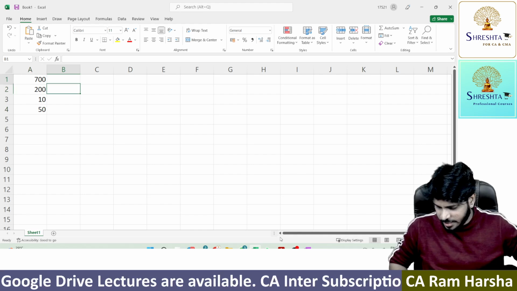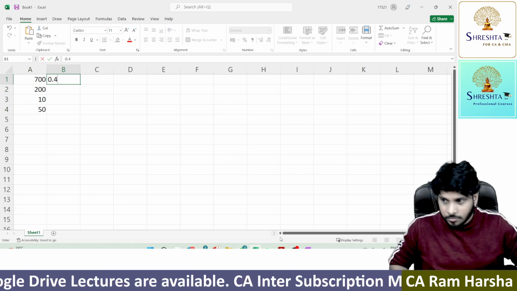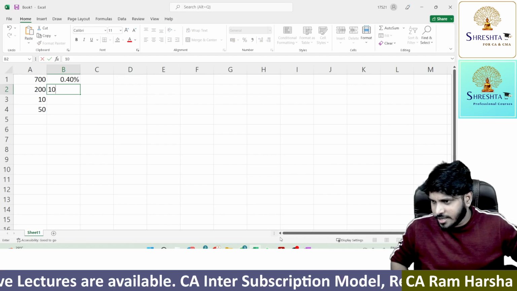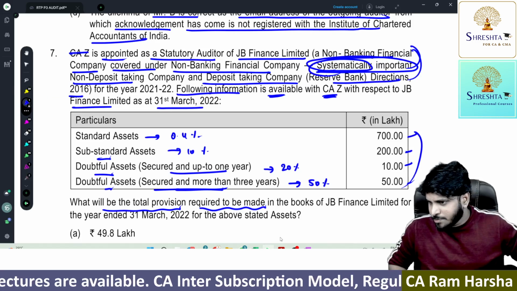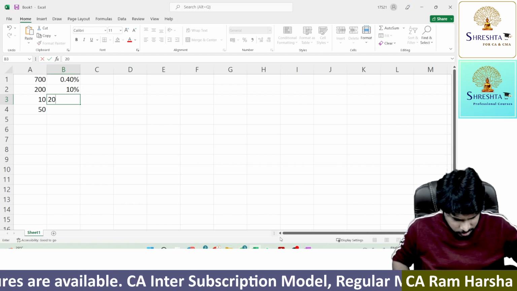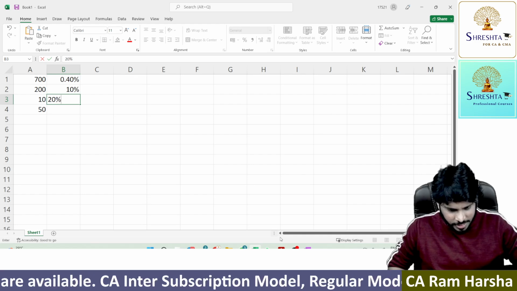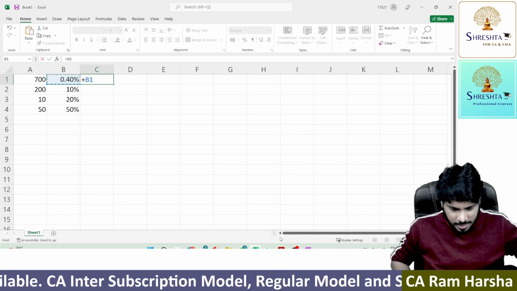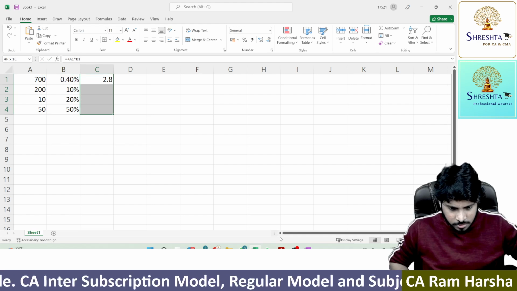And what is the percentage here? 0.4 percentage. And what is this percentage here for substandard? 10%. And what is the percentage here? Doubtful asset, for first 1 year means actually 20. If it is more than 3 years, 50%. So I'll simply multiply this.